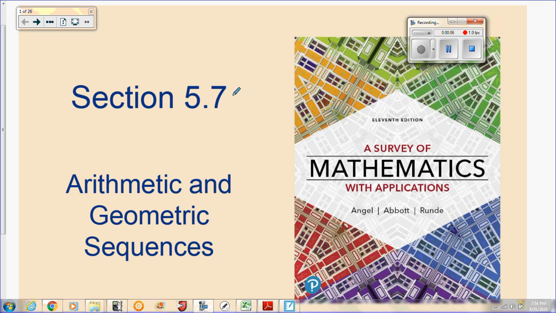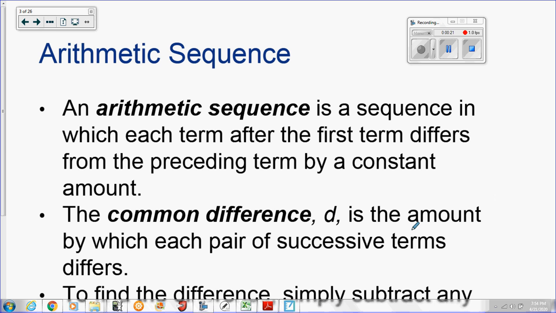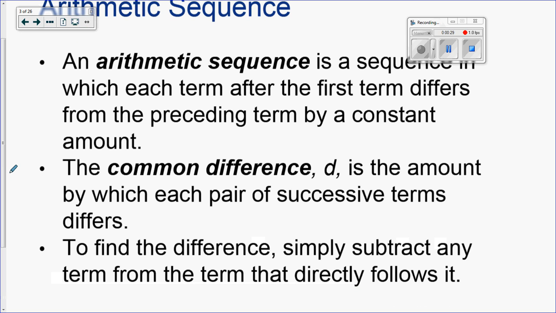Okay, so this is going to be section 5.7, arithmetic and geometric sequences. A sequence is a list of numbers that are related to each other by a rule. The terms are the numbers that form the sequence. An arithmetic sequence is a sequence in which each term after the first term differs from the preceding one by a constant, meaning you can add. It's called the common difference, and we represent it by D, is the amount by which each pair of successive terms differs. To find the difference, simply subtract any term from the other that directly follows it.